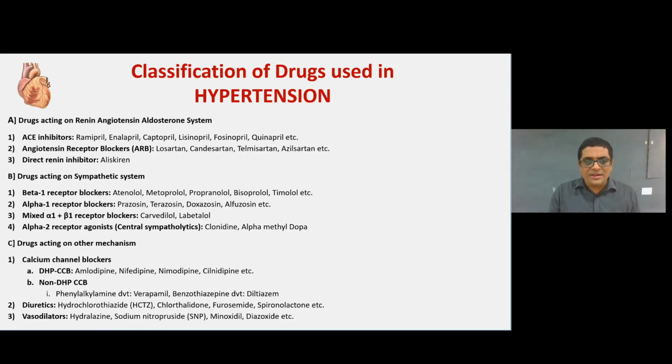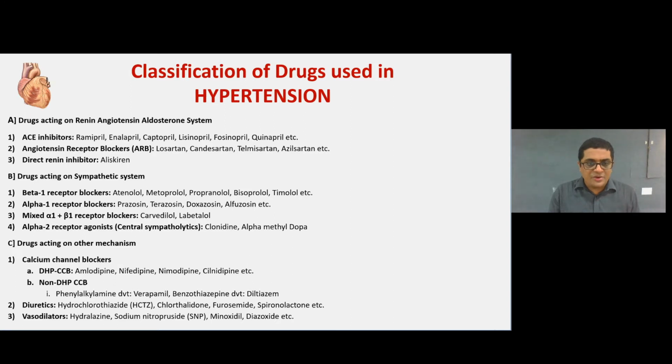Drugs acting by other mechanisms: calcium channel blockers, both dihydropyridine and non-dihydropyridine. The DHP calcium channel blockers are amlodipine, nifedipine, nimodipine and clevidipine, whereas the non-DHP blockers are phenylalkylamine derivatives like verapamil and benzothiazepine derivatives like diltiazem.